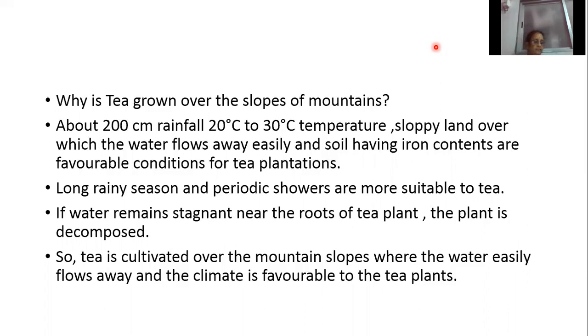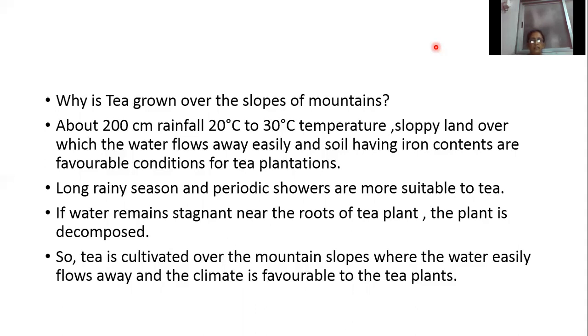So tea is a plant of which zones? Temperate and tropical zones. Which part of the tea is used in drinks? Tender leaves, tender sprouts and leaves. Which country ranks first and which ranks second in production? China ranks first and India ranks second.